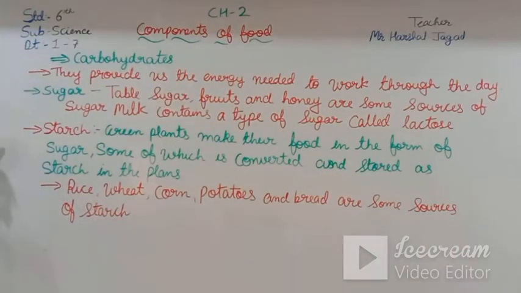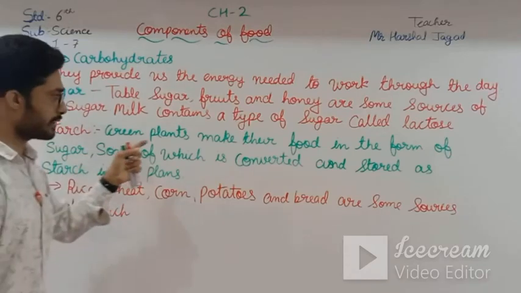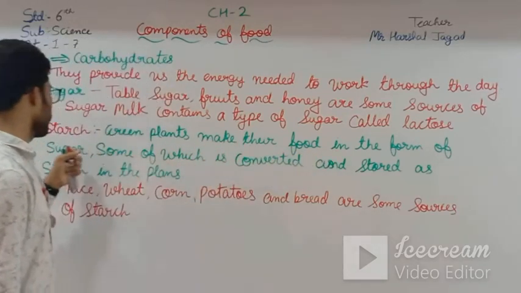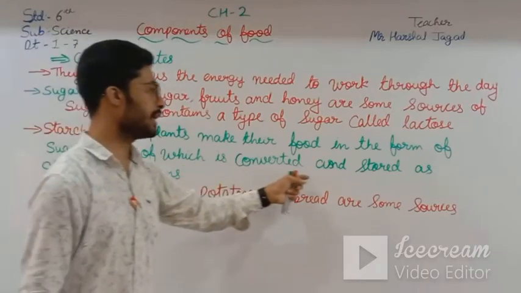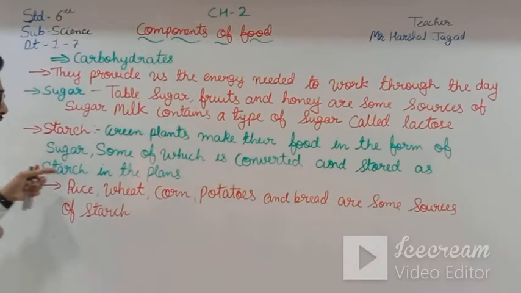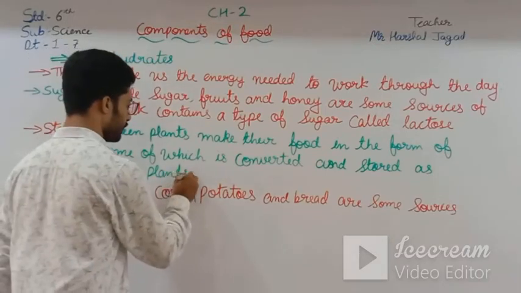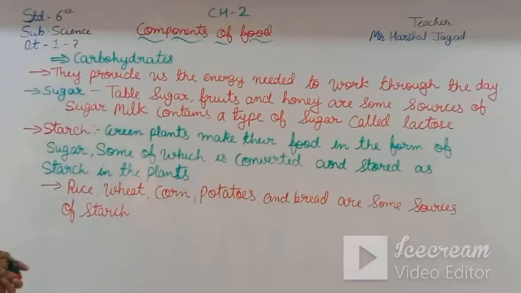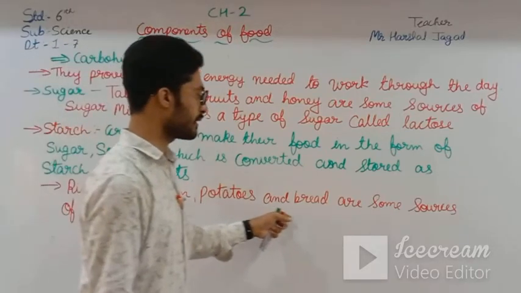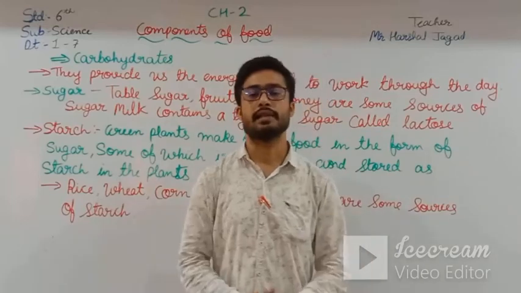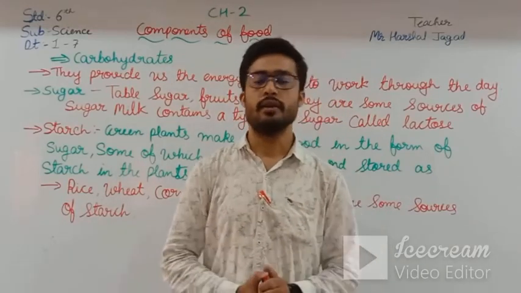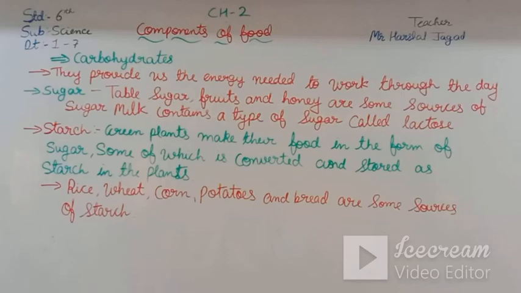And then starch. Green plants make their food in the form of sugar, some of which is converted and stored as starch in the plants. Then, the rich sources of starch are rice, wheat, corn, potatoes, and bread. Now moving further, there is an activity, but before that, if you want to note down, then note down.